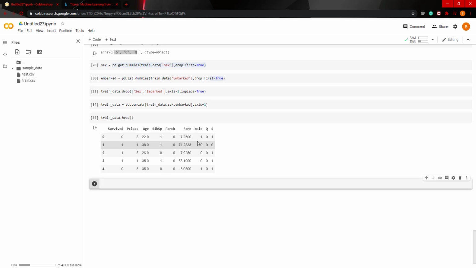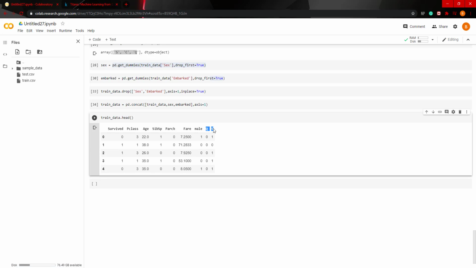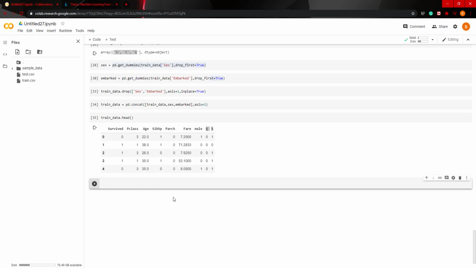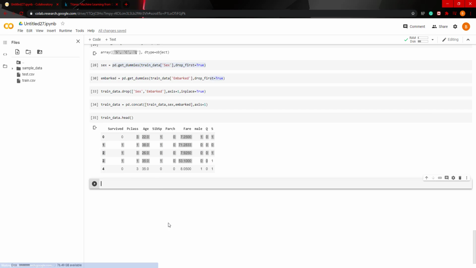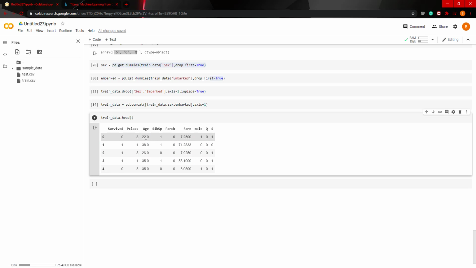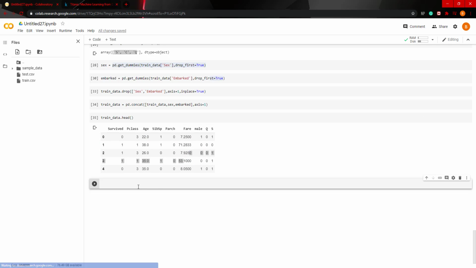Okay, so we successfully one-hot encoded the sex and the embarked columns. We dropped them and put the new features that we just encoded, and we pretty much did a lot of the pre-processing. Now the next step would be to actually scale or normalize the data. And normalizing essentially makes all these values between 0 and 1, depending on the scale used, and it just makes all these numbers very small numbers that will make the machine learning algorithm or neural network perform more efficiently and read the data better, instead of having different values in each column.